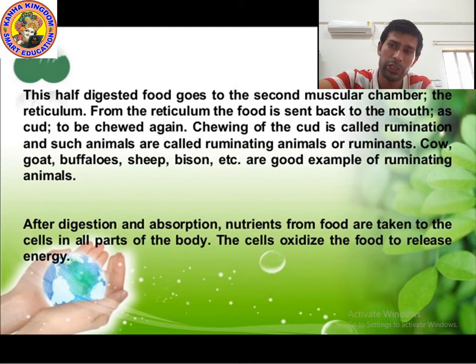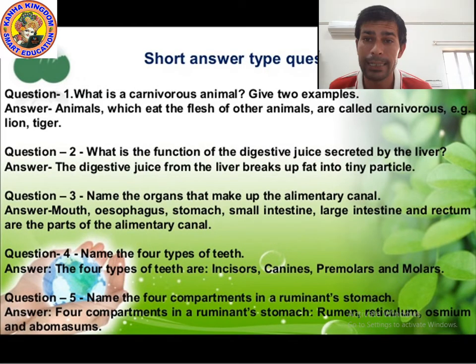Let's move on to the questions. Question number 1. What is a carnivorous animal? Give 2 examples. I need not tell you, it is actually an extra question for you. Animals which eat the flesh of other animals are known as carnivorous animals.